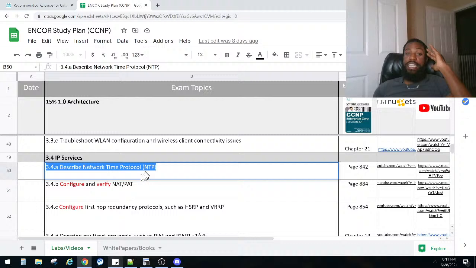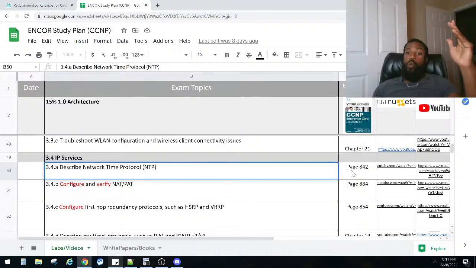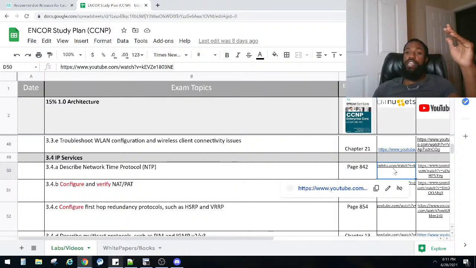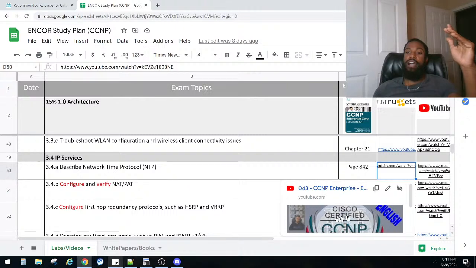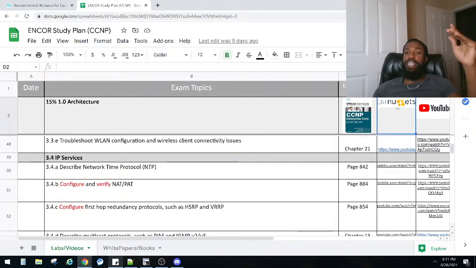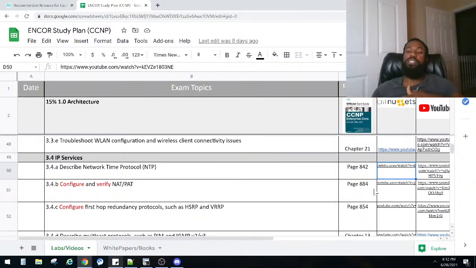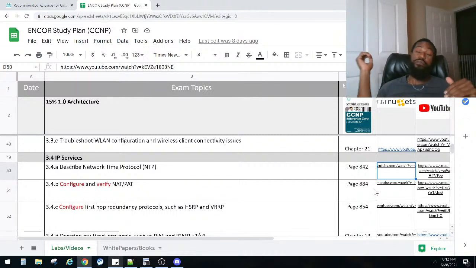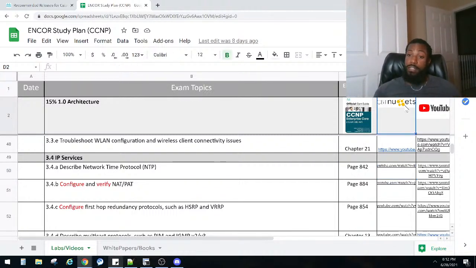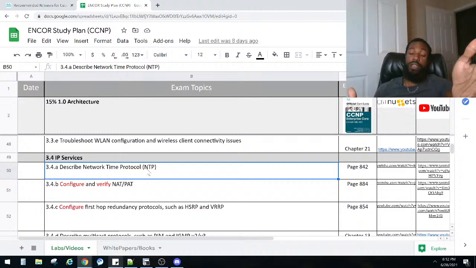However, say for example, Network Time Protocol. We can find that on page 842 in the official cert guide, right? We also have a YouTube video on that, from some random guy I found on YouTube, and he does speak English. I'm glad he does. I know I said this was the CBT Nuggets column, but I put some YouTube videos in before I thought, why don't I just put some CBT Nuggets videos in here? But I already had a bunch of YouTube videos, so I just added them. If you have a CBT Nuggets subscription, there's a search feature, and you can type in NTP, for Network Time Protocol, and you'll pull up all the NTP videos for it.